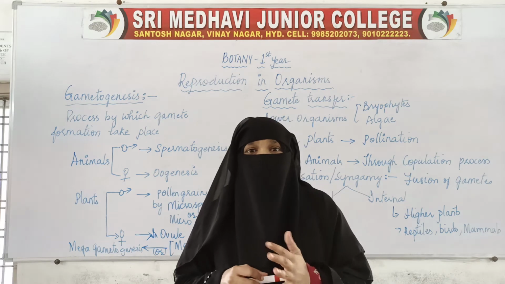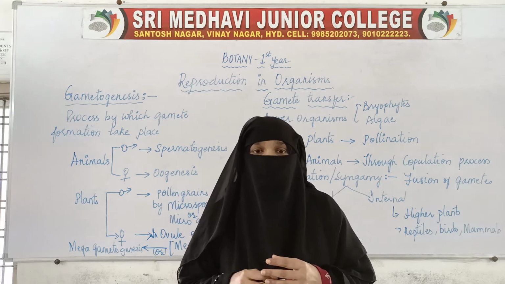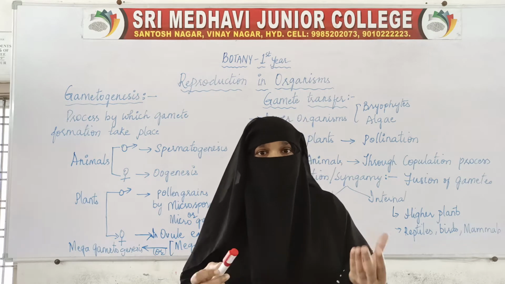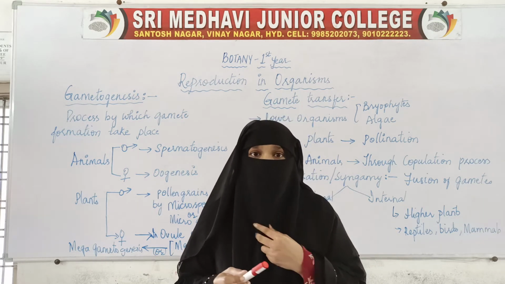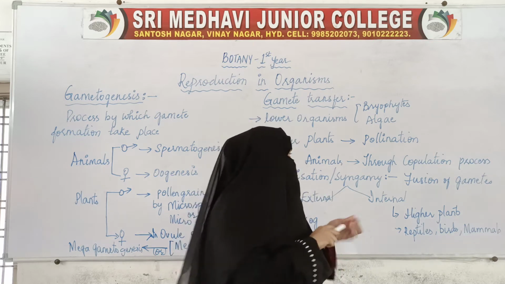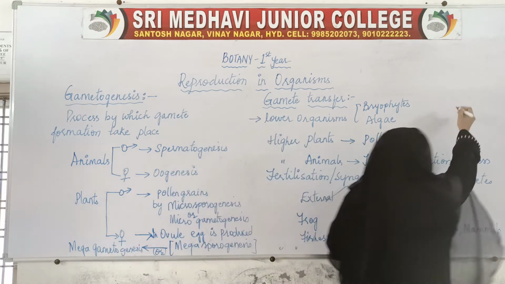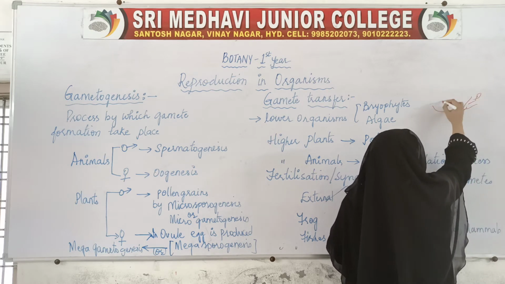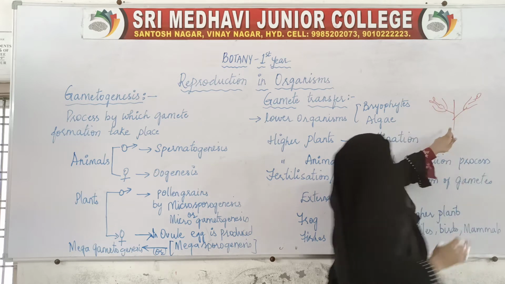But we have also seen that male and female flowers can be on the same plant but different flowers. If this is the plant, here is a flower in which we have stamen and this is a flower in which we have pistil.